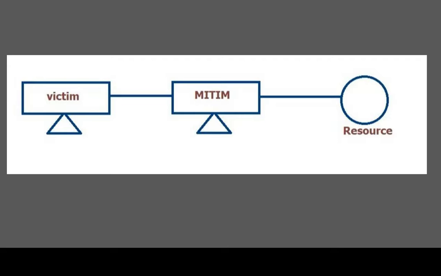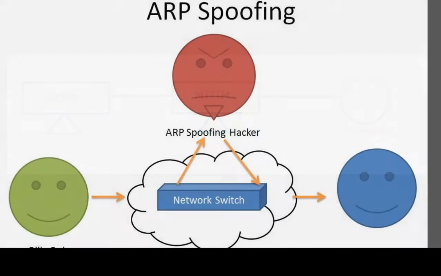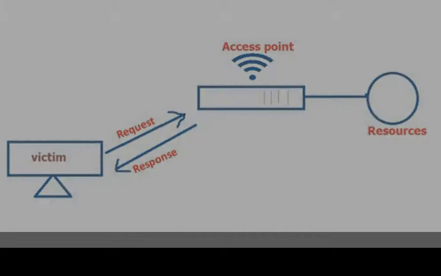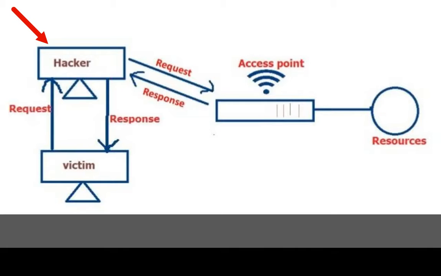In the man in the middle attack, the hacker would be able to place themselves in the middle of the connection, allowing them to intercept and see anything that is being transferred between the two devices. There are a number of ways to achieve this, and the first method we are using is an ARP spoofing attack. ARP spoofing allows us to redirect the flow of packets. So instead of it flowing as shown in this diagram, it would flow through my computer.